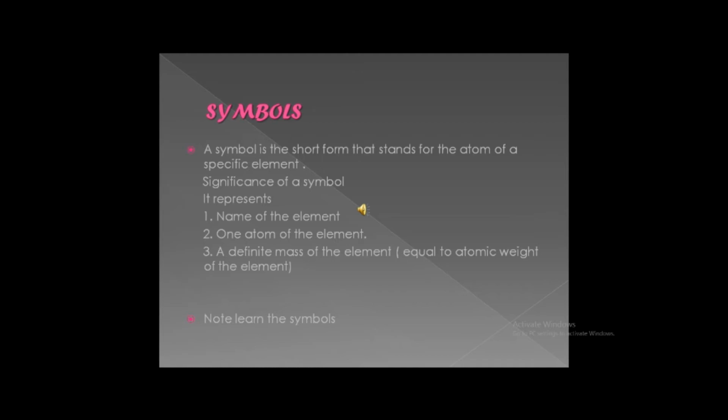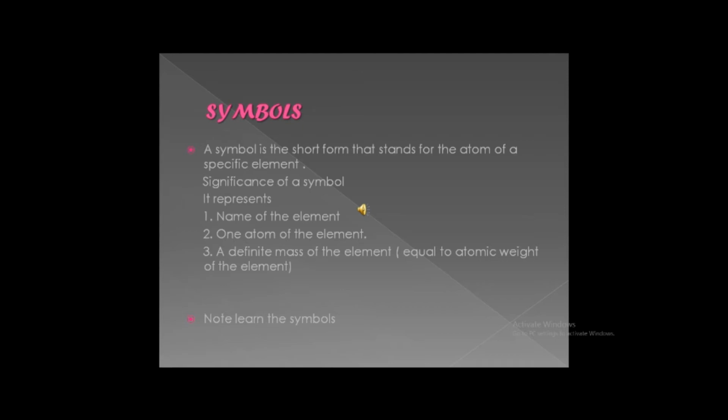Now the problem was that chromium and chlorine both start with CH. So what he did, we can go for the third letter. This was his second step. Third, some of the elements have Latin names, so we can take the Latin names and name the elements.